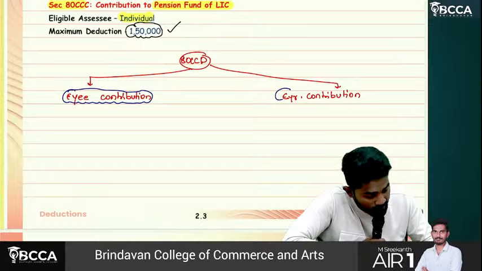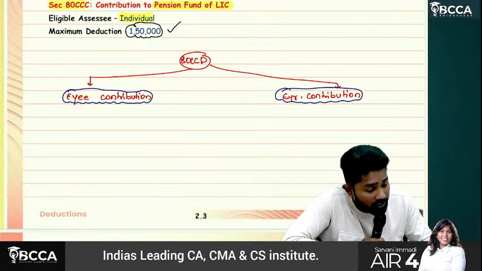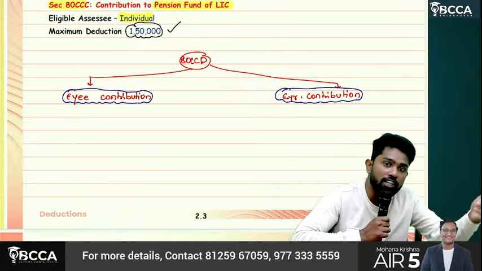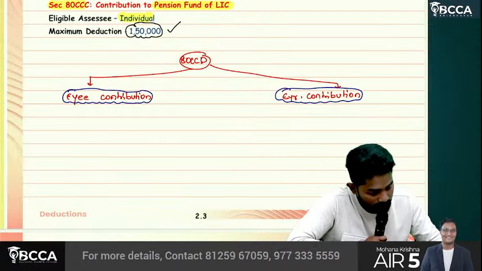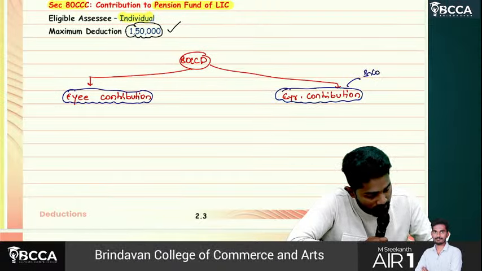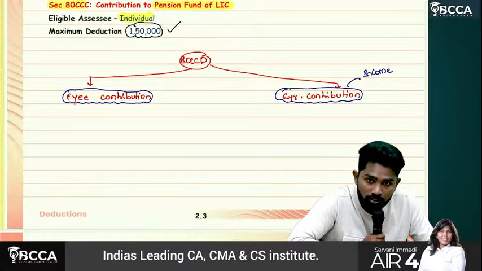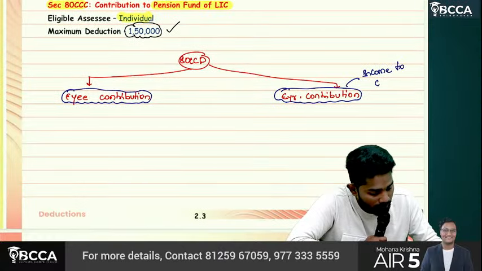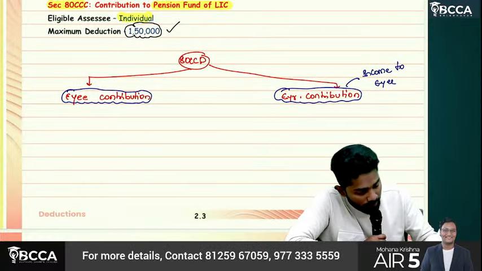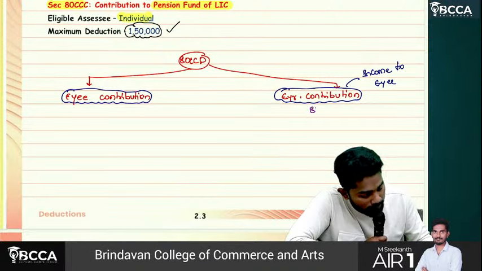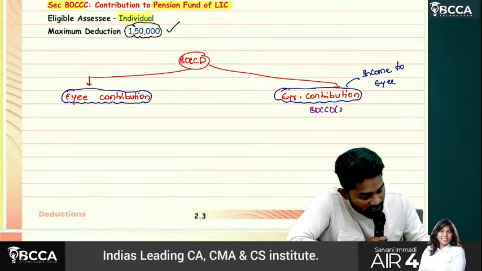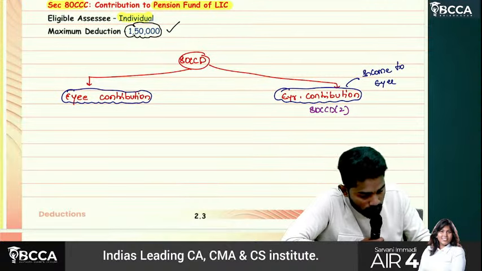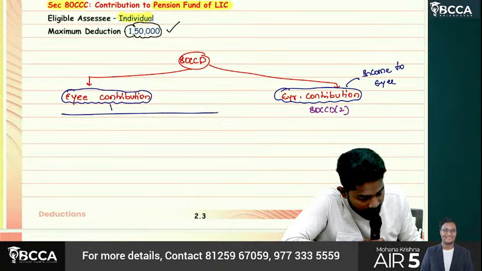But on his behalf, if the employer is contributing, it is an income and then even eligible for deduction. Employer contribution is an income. To whom is it income, sir? Employee. Income to the employee also. Now this employer contribution related part is covered under 80CCD subsection 2. Employee's contribution, we can again divide into two.